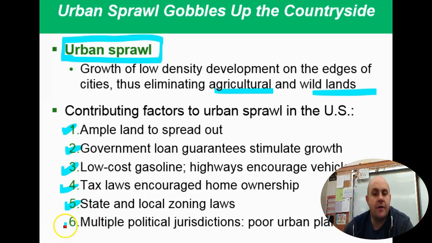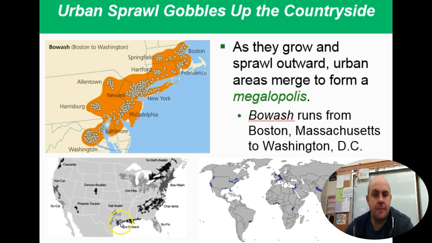And then we have a lot of changes in the way we handle things from a political point of view that can account for these things. And so part of that is poor urban planning, which we'll talk about later as well. How can we plan in the future to help out with this situation? And so we talk about suburban sprawl. We create what we call these mega metropolises,